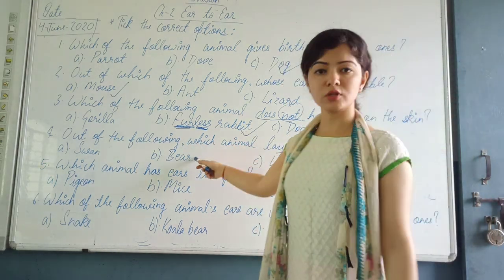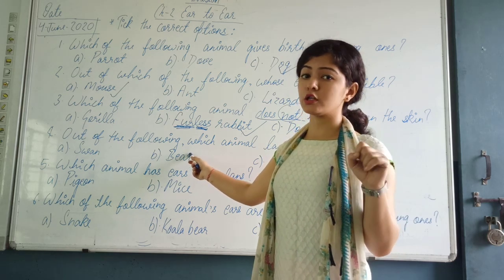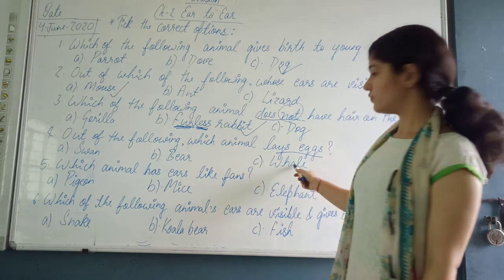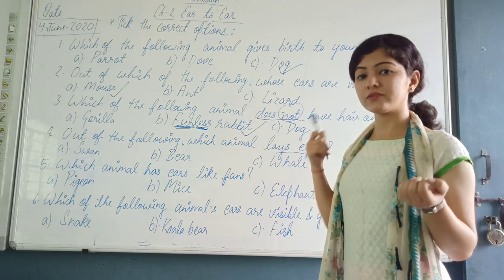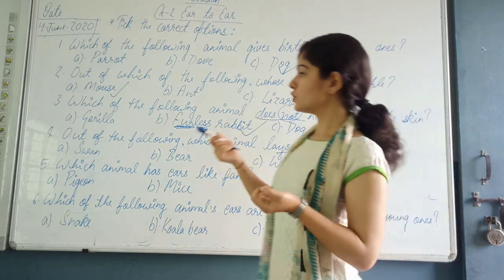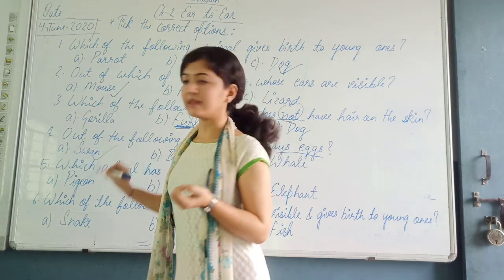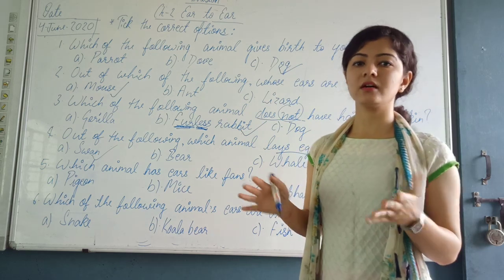Let's come to the bear. Bear is a mammal. It has hair on its skin. Also, it gives birth to the young ones and it doesn't lay the eggs. Whale, same is the case with the whale. Whale is also a mammal, it gives birth to the young. So the correct option is swan. Swan is a bird, that is why it lays the eggs, and out of the eggs the young one comes out.